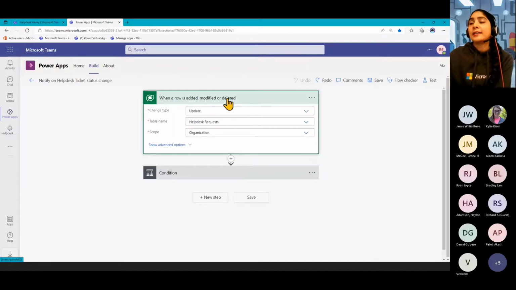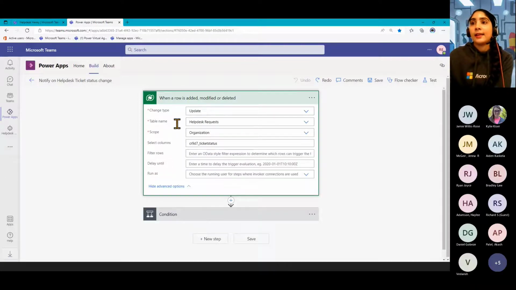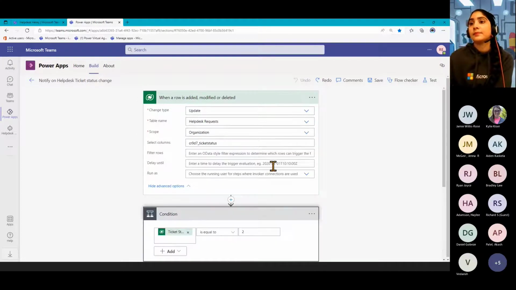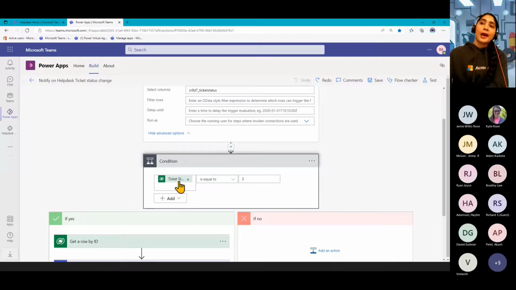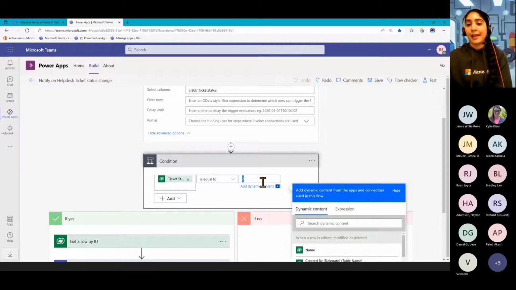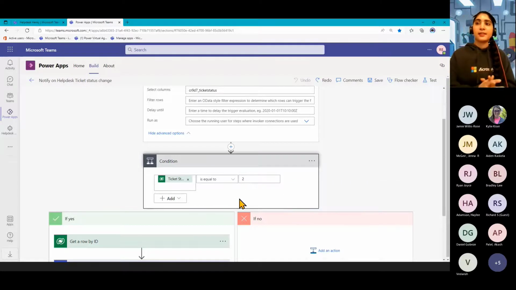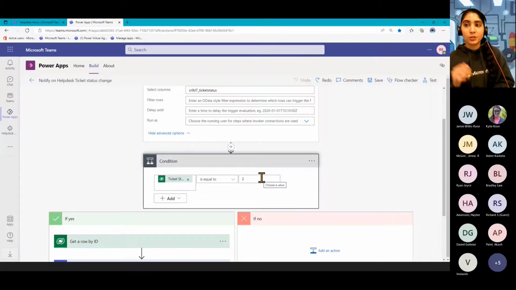So pretty much what I've done here is my triggering action is looking at that Helpdesk request table. It's going to see when someone has updated that ticket status column and changed that. Over here, we have a condition as well. Since it's a choice, we have to enter it in as a number to say the ticket status. So this one corresponds to the ticket status being in progress. That's what that number 2 linked to.